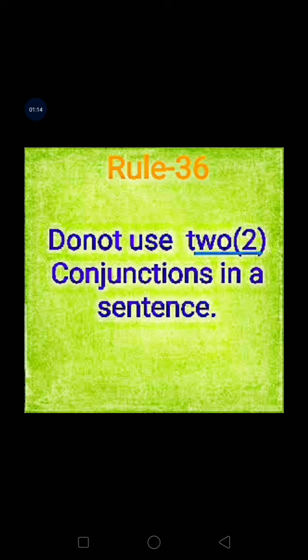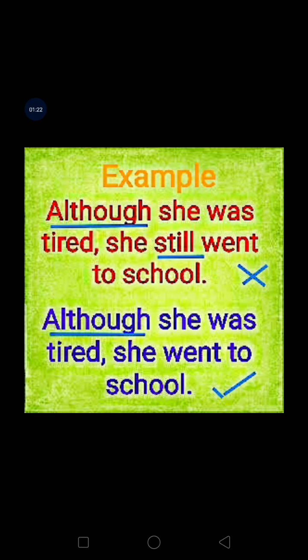Next rule, rule number 36. We should not use two conjunctions in a sentence. How? Although she was tired, she still went to school. See here. Although she was tired, subordinating conjunction although. Again we are using she still went to clause. So the correct answer will be although she was tired, comma, she went to school.